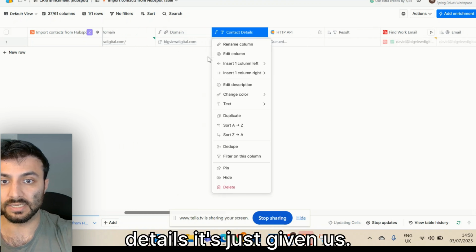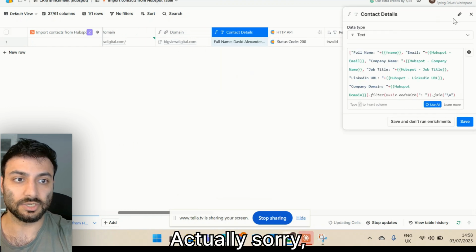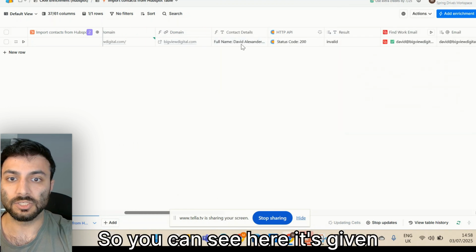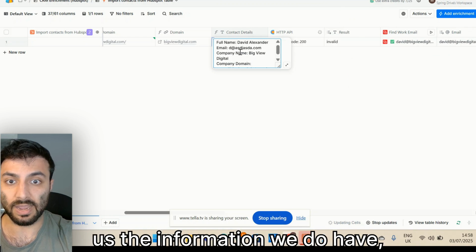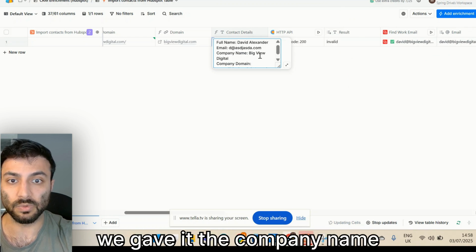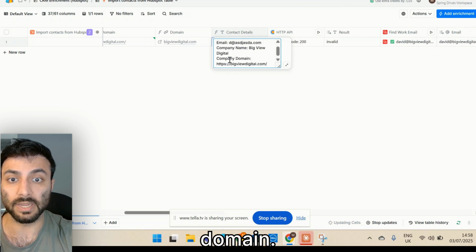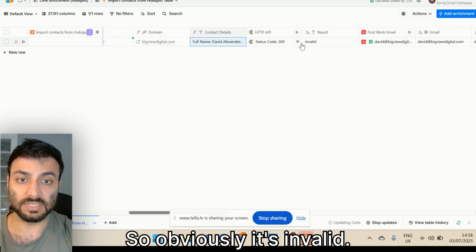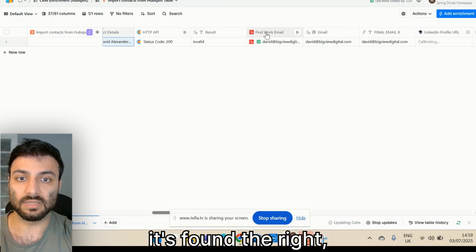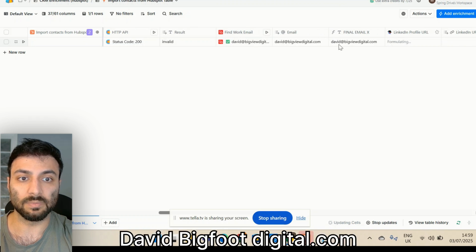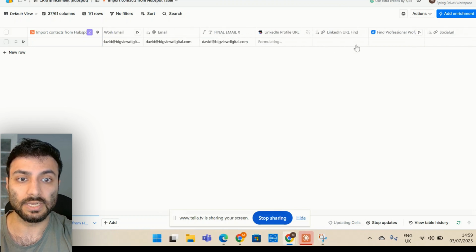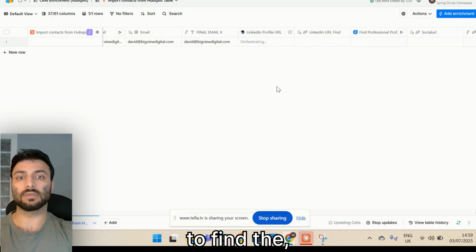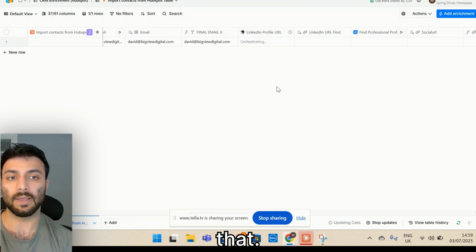You can see the contact details. It's just given us, actually, sorry, if I just open this. So you can see here, it's given us the information we do have, which is the name we gave it, an email, we gave it the company name, and we gave it the company domain. Hasn't input stuff we don't have. Okay, so obviously it's invalid. So immediately you can see it's found the right email here, david@bigviewdigital.com, which is really good. Now the Clay agent is running to find the LinkedIn URL. So let's see if it can do that.